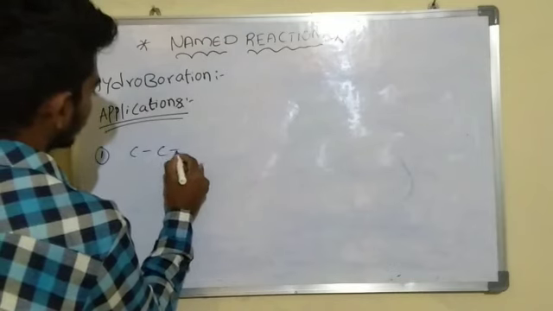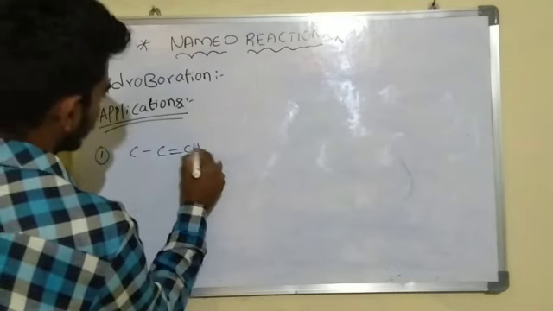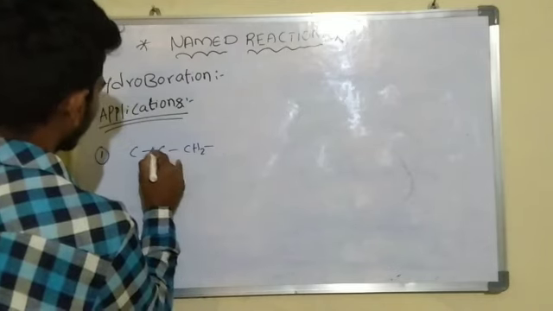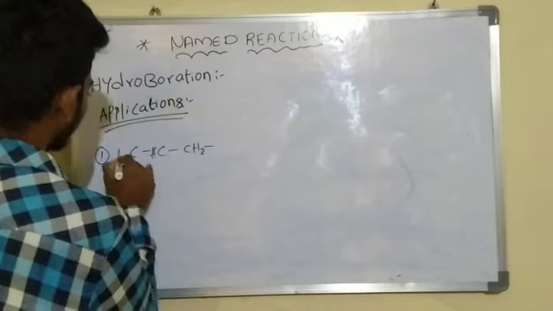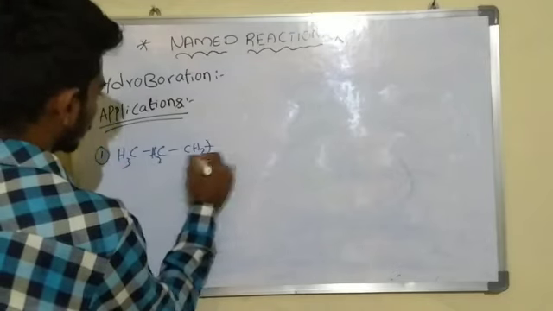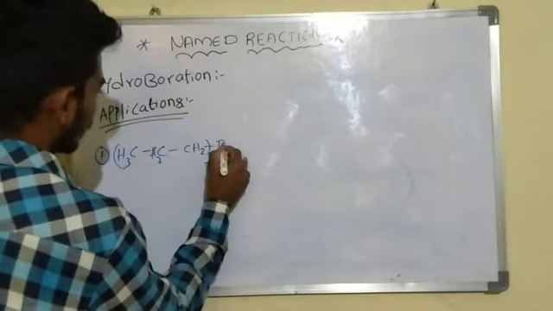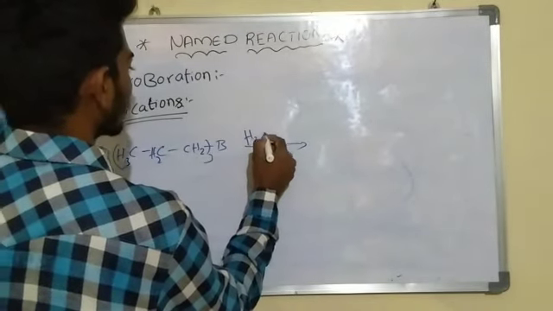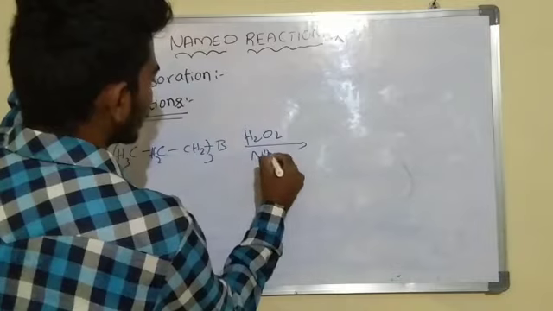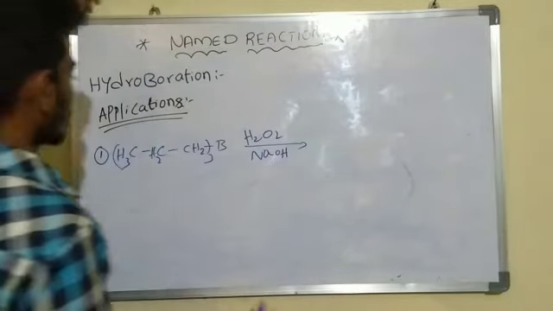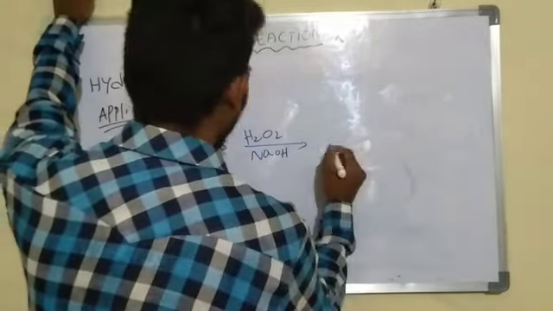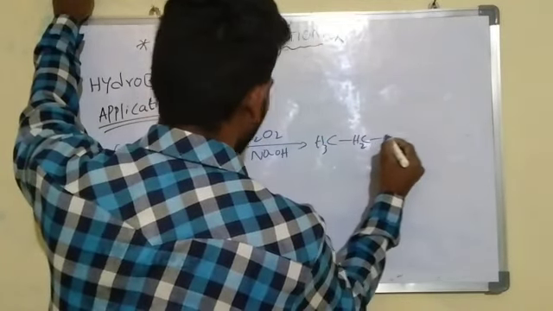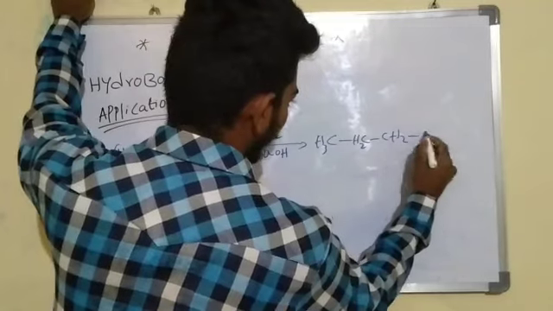This trialkyl borane is treated with hydrogen peroxide and sodium hydroxide. It forms an alcohol product, which is one application of hydroboration.